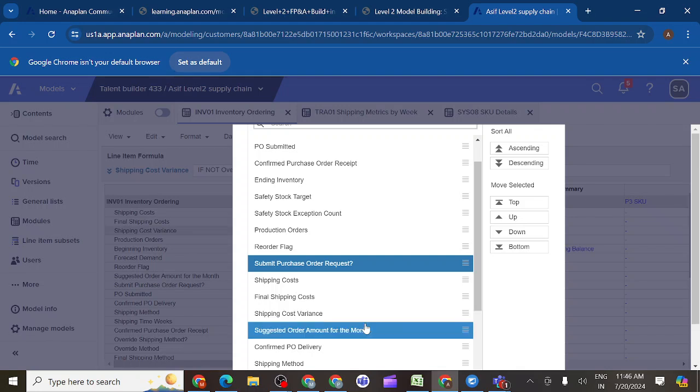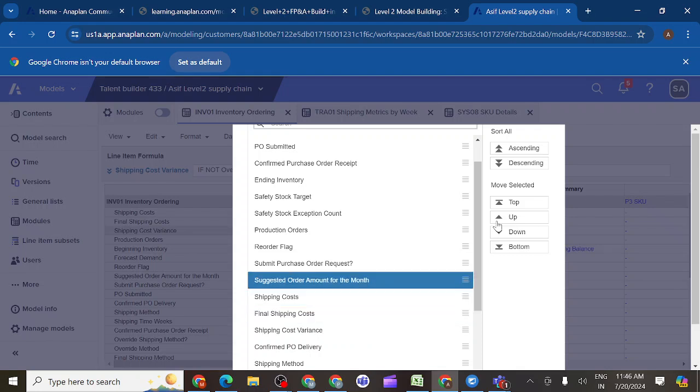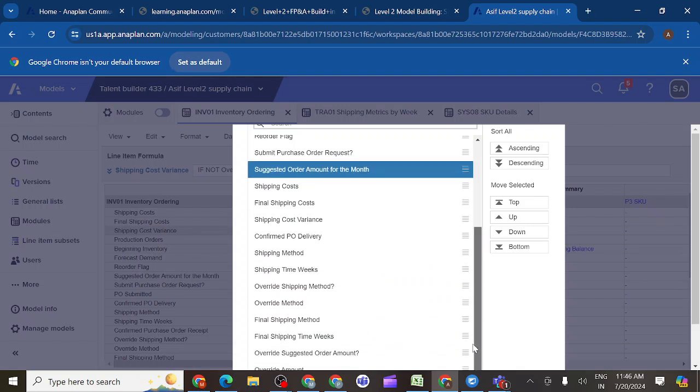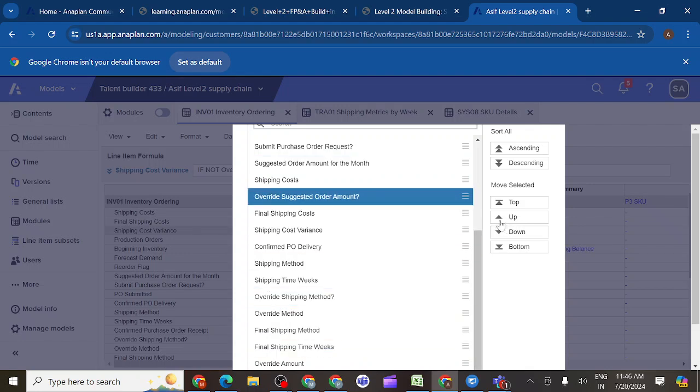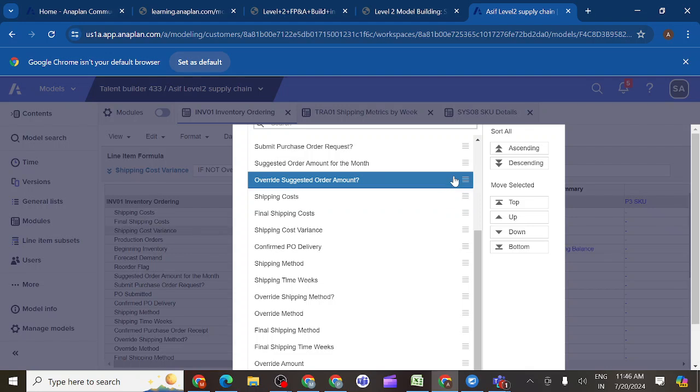Then suggested order amount for the month. Then override suggested order amount. So they are keeping each and everything in sequence. When they raise the submit purchase order request, they will provide some normal amount and the override amount.